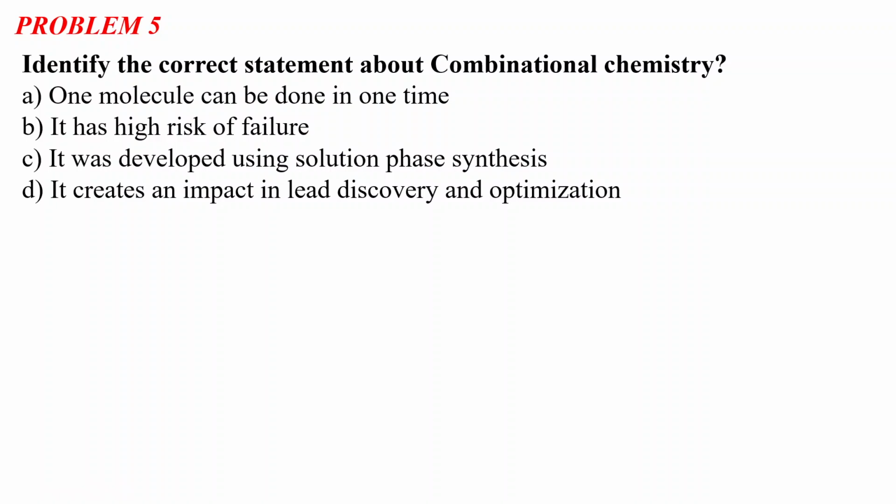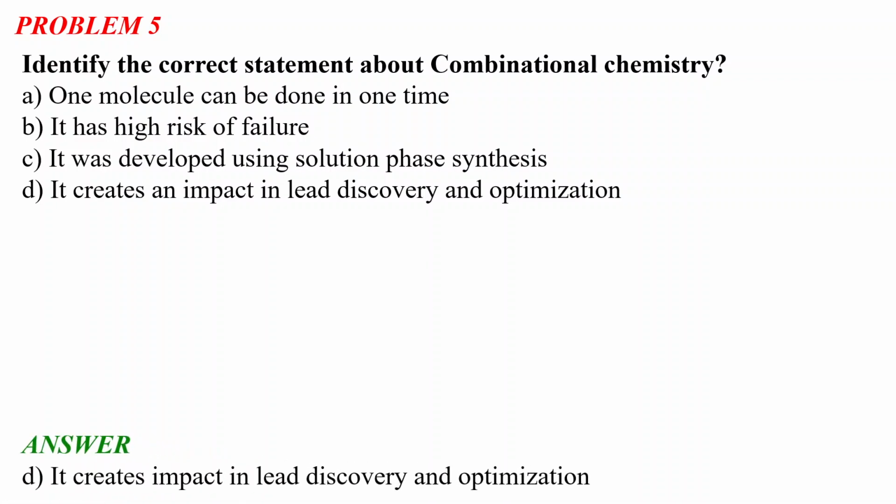So problem number 5 says: identify the correct statement about combinatorial chemistry. Option A, one molecule can be made at one time. Option B, it has high risk of failure. Option C, it was developed using solution phase synthesis. And option D, it creates an impact in lead discovery and optimization. You have to identify the correct statement about combinatorial chemistry among these four. So let us see the correct answer first, then we will discuss combinatorial chemistry.